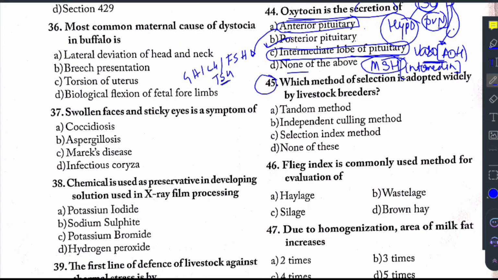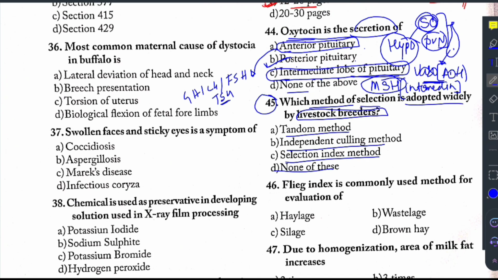Now question number 45. Which method of selection is adopted widely by livestock breeders? Tandem method, independent culling method, selection index method, and none of the above. So this tandem method involves selection based on only one trait. So it has its own demerits because other traits are missed out.